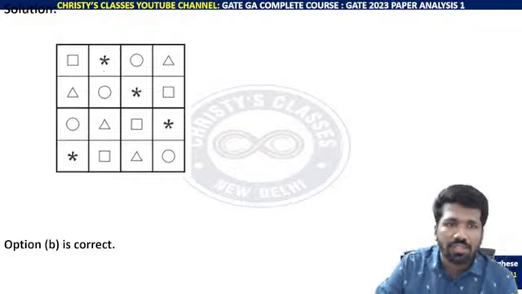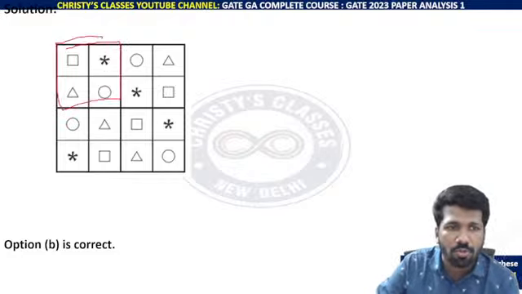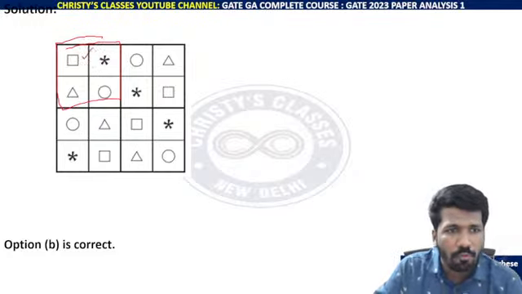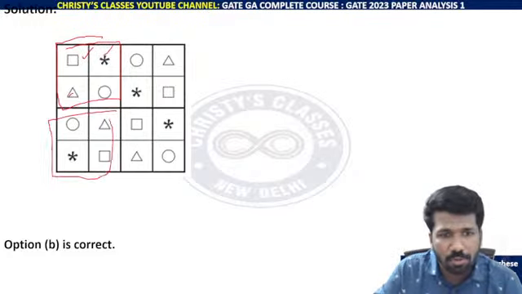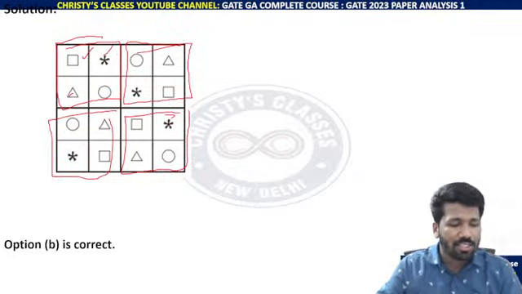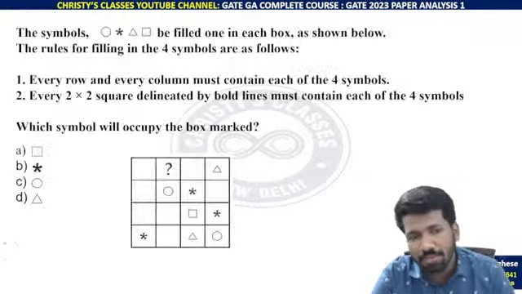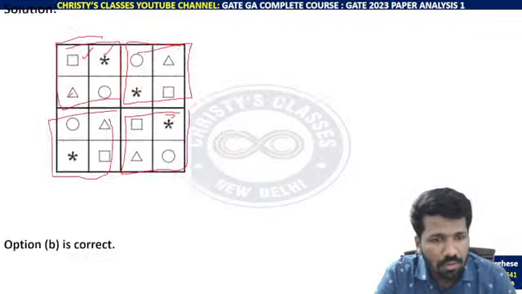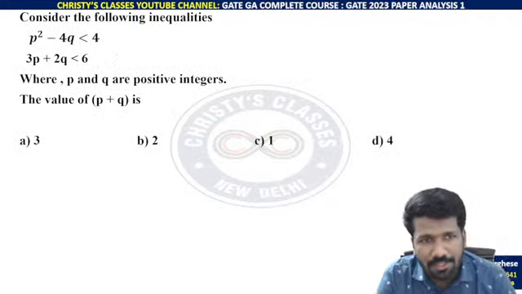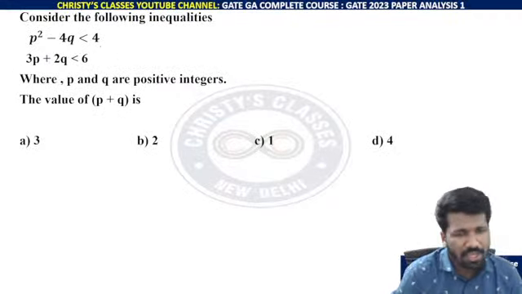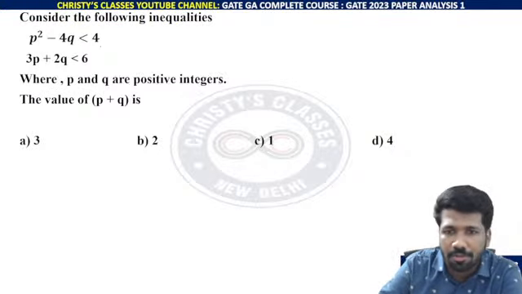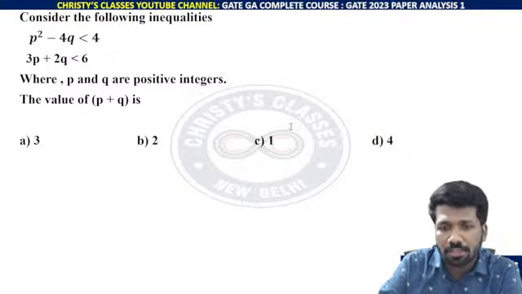Every condition is satisfied. Every 2 by 2 table is also covering all 4 symbols. That condition is also satisfied. All of you are understanding? But that is not necessary. Doing this is not necessary, because you can use elimination techniques. So if that is clear, try this question. This is another interesting question. The same type of question appeared last year and the year before, a function related question. All of you try this.